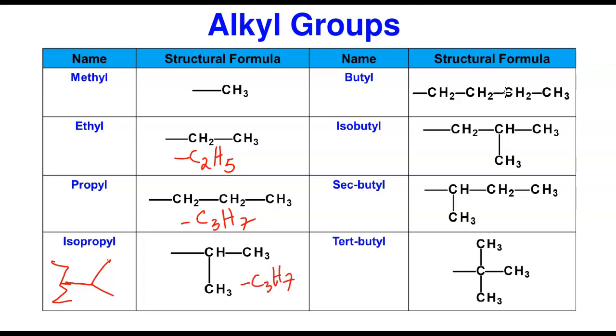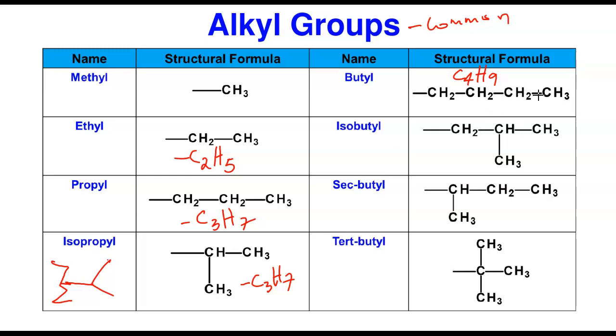Butyl, this is 1, 2, 3, 4. 4 carbons. Here, the longest, unbranched one, is butyl. So the formula will be C4H, and if you count the number of hydrogens, it's going to be 9. If you count 2, 4, 6, 6 plus 3 is 9. Now, butyl has 3 types. These are the common ones. Remember, these are just the common alkyl groups we'll be using. There are so many of them. There could be pentyl, hexyl, and all the rest of them.